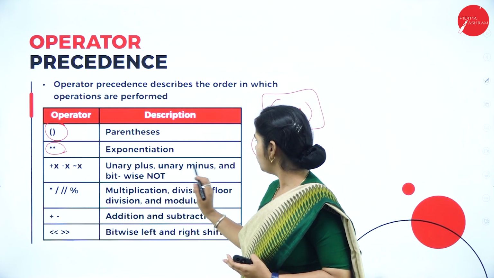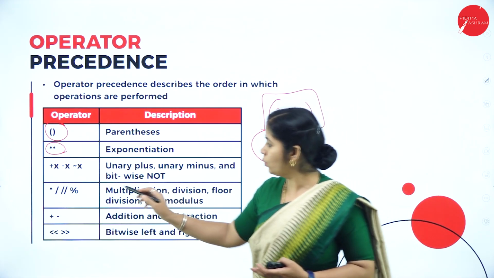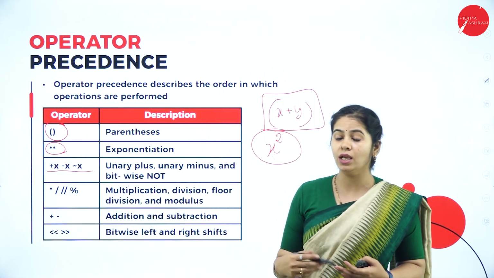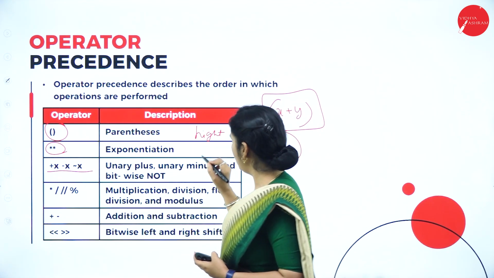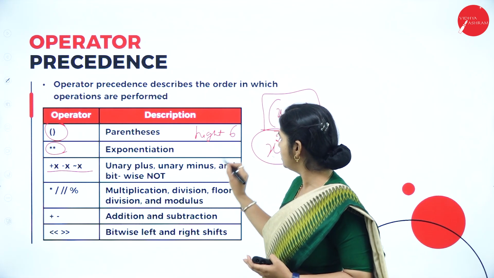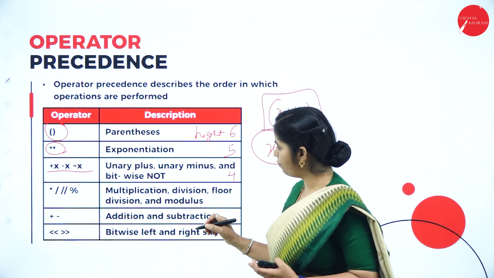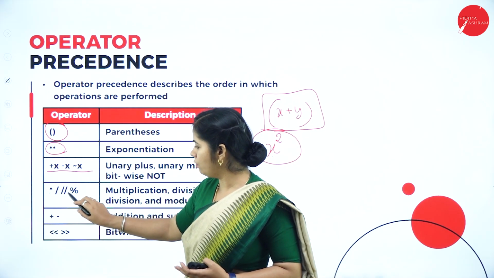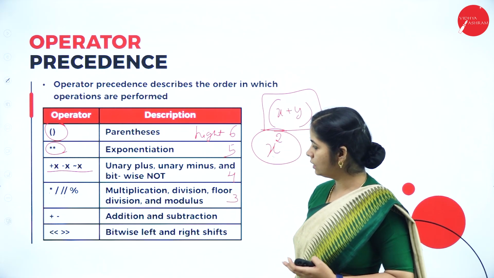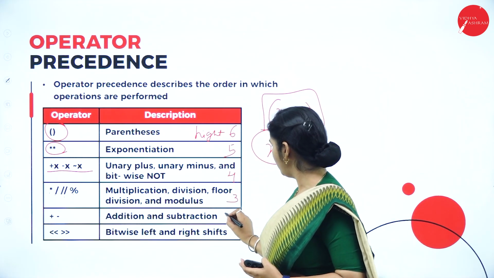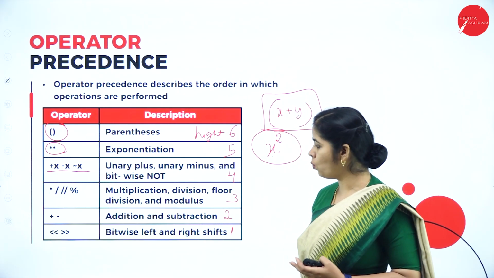Then unary plus, unary minus and bitwise NOT will have the next precedence. So the braces have the highest precedence, say 6, the exponent will have precedence 5, and unary plus, unary minus and bitwise NOT will have precedence 4. Multiplication, division, modulus and floor division will have precedence 3. Addition and subtraction will have precedence 2, and left shift and right shift will have precedence 1.